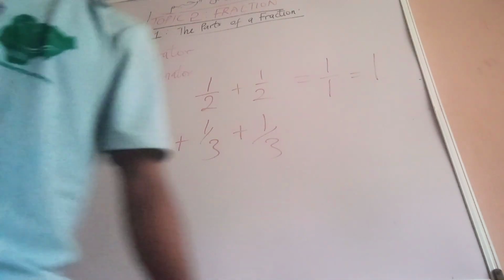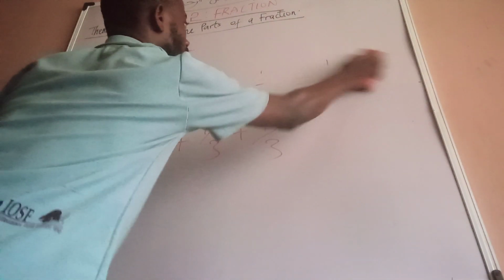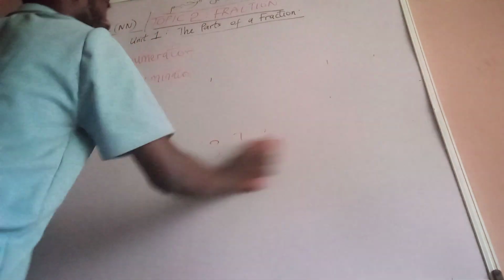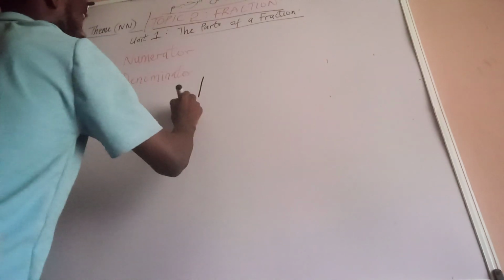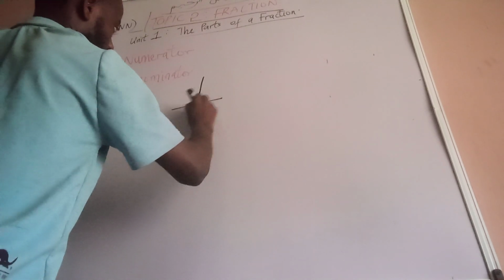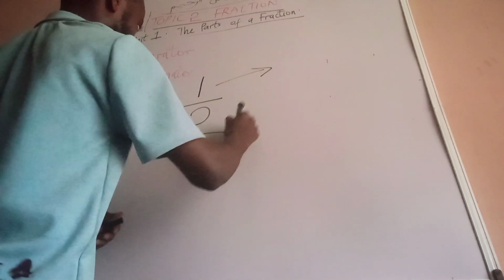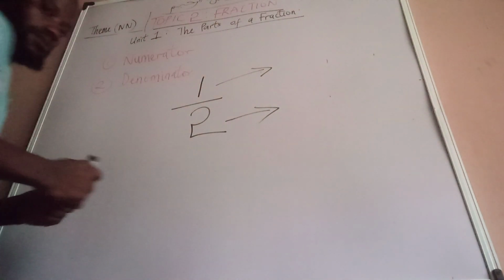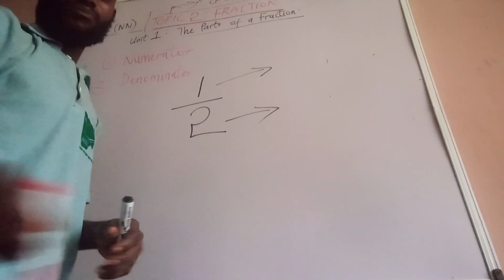Okay, now let's see. Look at this fraction now: 1 over 2. This one and this one. So this one is the numerator.